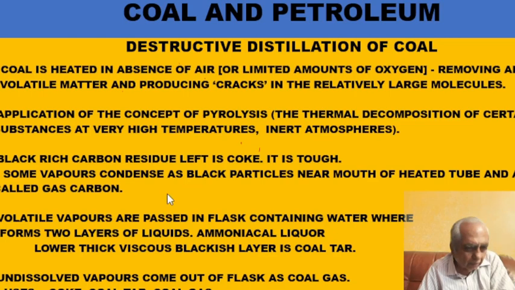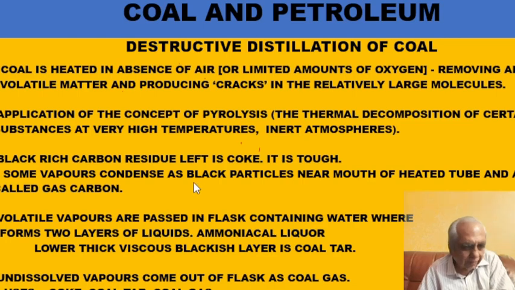Now let us see coal tar. Coal tar is a mixture of many substances. So by fractional distillation we separate those substances. Then those substances are used as the starting material for making various compounds like naphthalene balls, which we keep in the clothes when we are storing them, so that insects should not spoil the clothes.